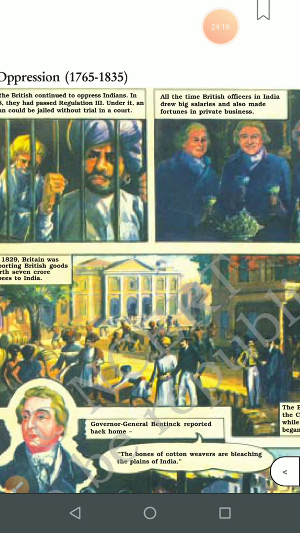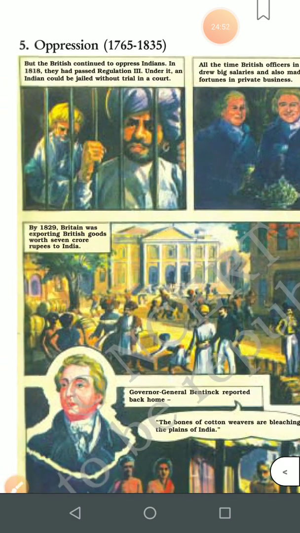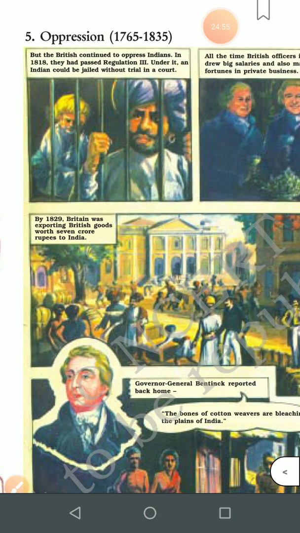All the British officers in India drew big salaries and also made fortune in private business. Now children, they were not only having nice salaries, and we Indians were persuaded to give them a heavy amount of taxes. And not only that, they had made a fortune. That means they had made a lot of money due to private business, and due to some of their policy, India was completely spoiled. Here our artisans and businessmen were starving, they were dying. So see how clever and how bad they were.